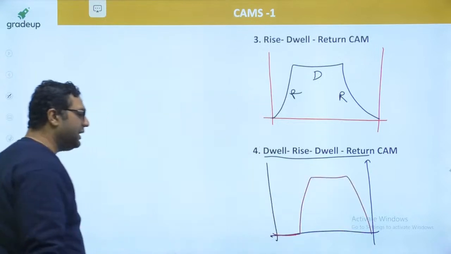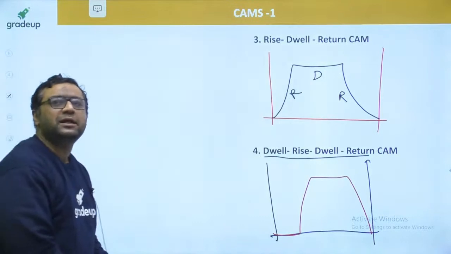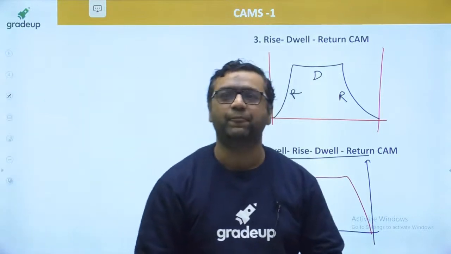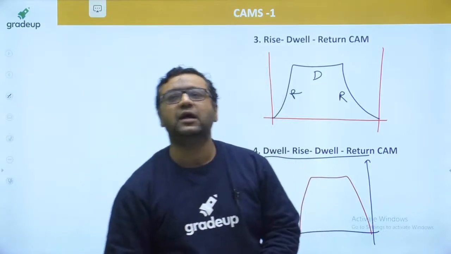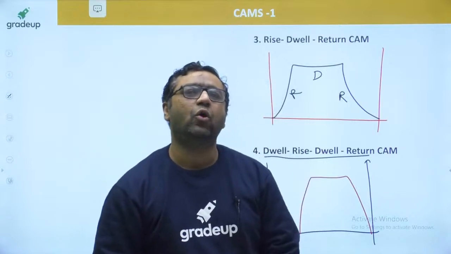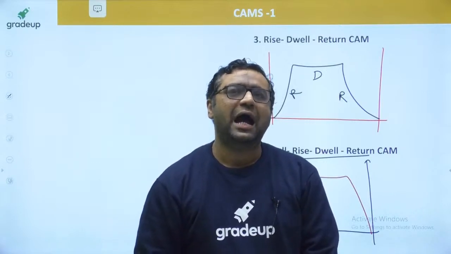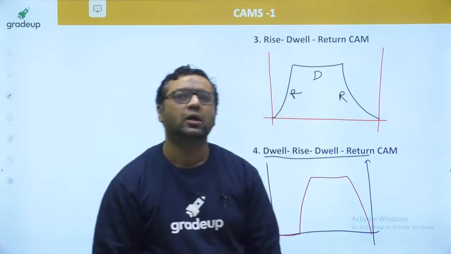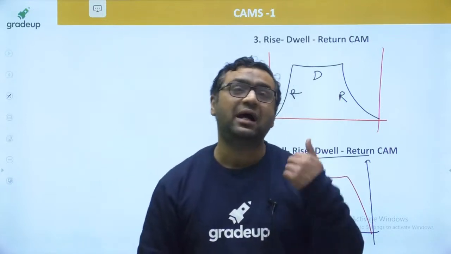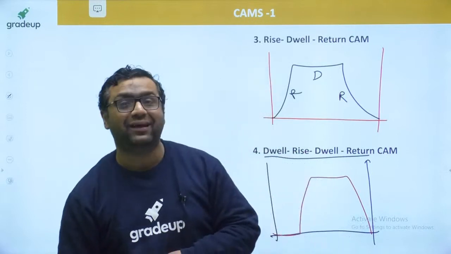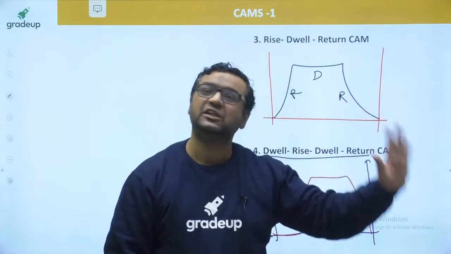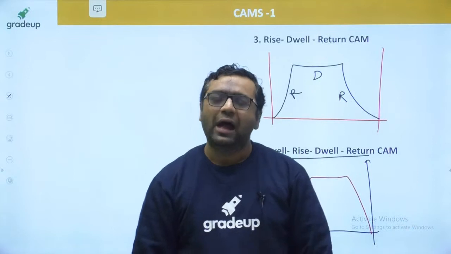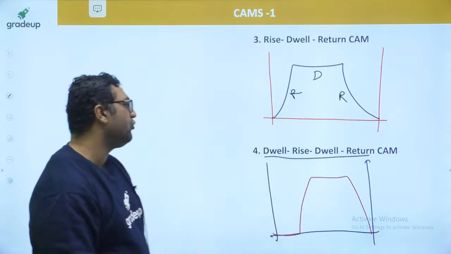There are only possibilities of these four types of cam. There is no other type of cam according to follower motion. Whatever other kind of motion you make, it will be one of these four only.